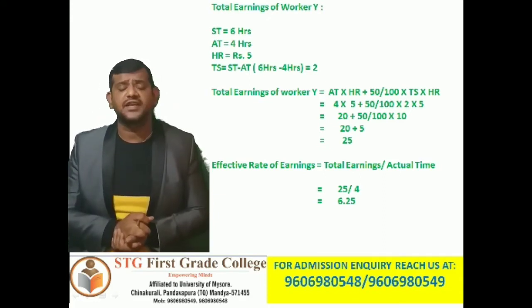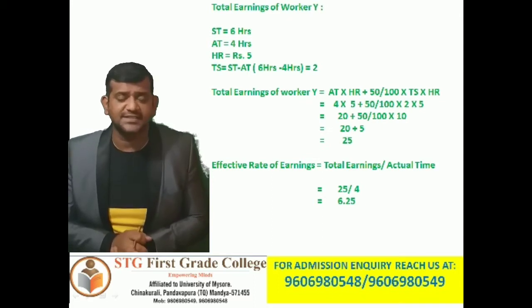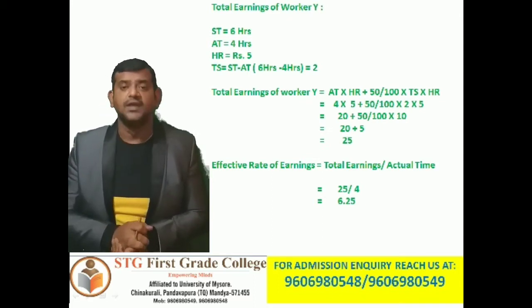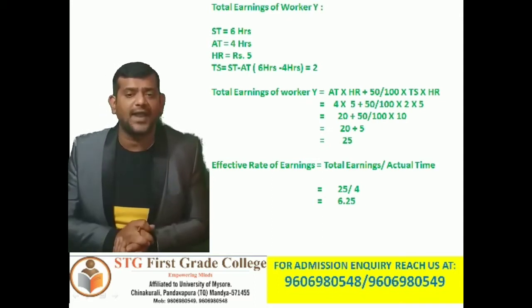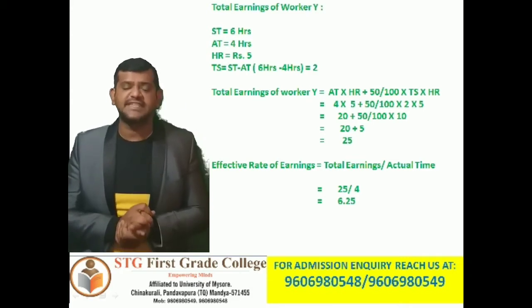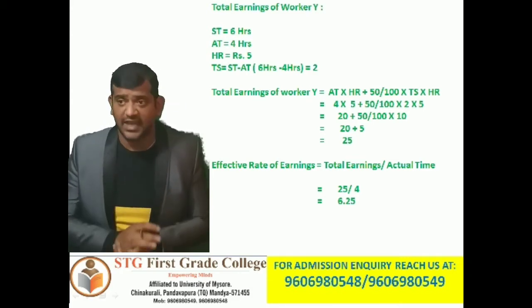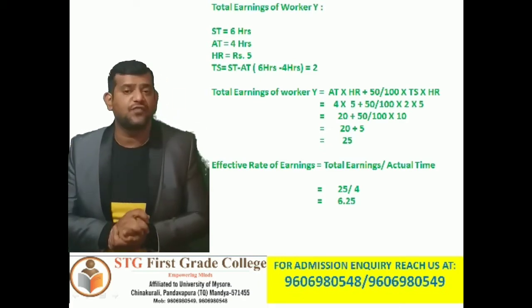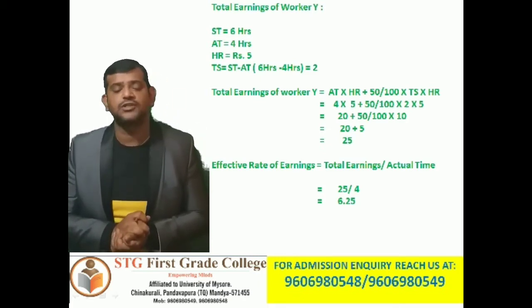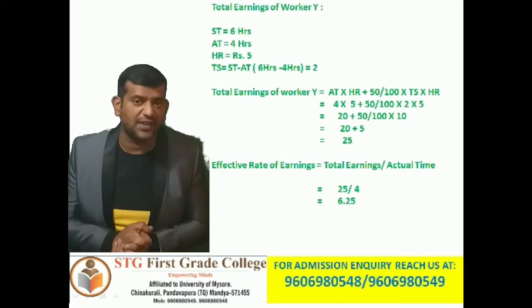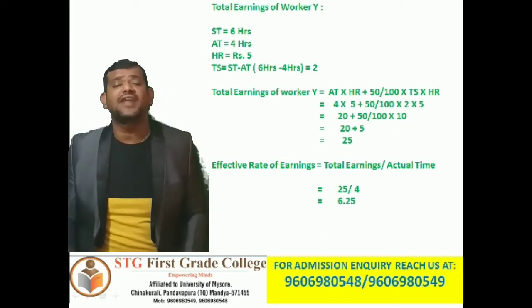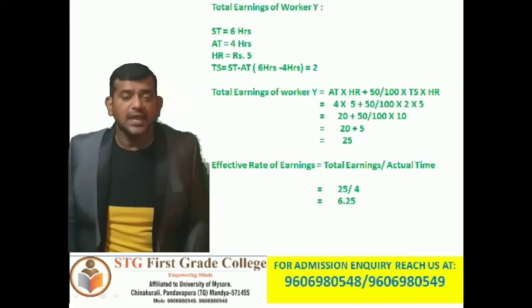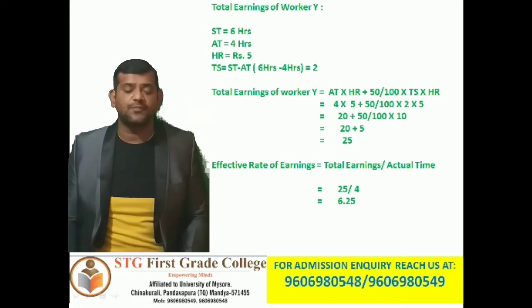Effective rate of earning of Y, that is total earnings divided by actual time. So what is the total earning of Y? 25 rupees divided by actual time taken by Mr. Y, which is 4. So 25 divided by 4 is equal to 6 rupees 25 paise. So the effective rate of earning of Mr. Y is 6 rupees 25 paise.